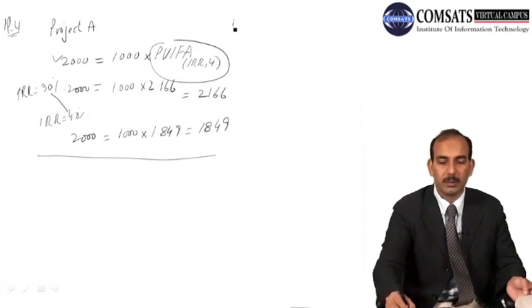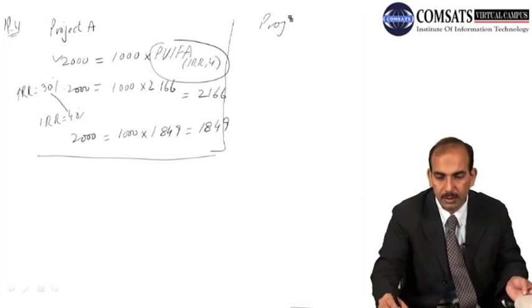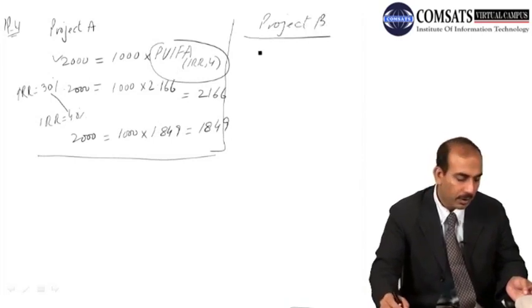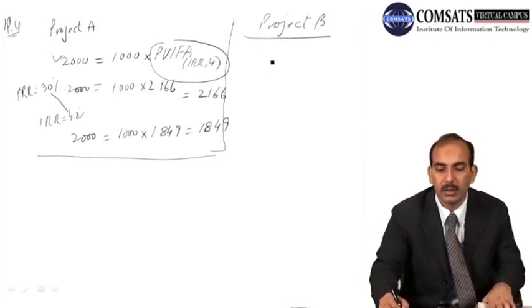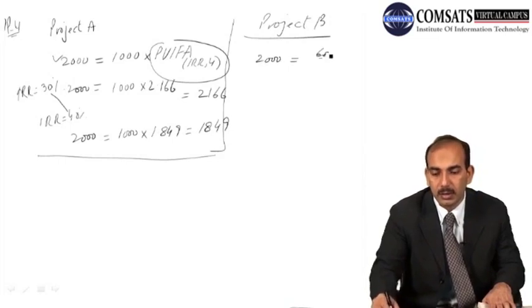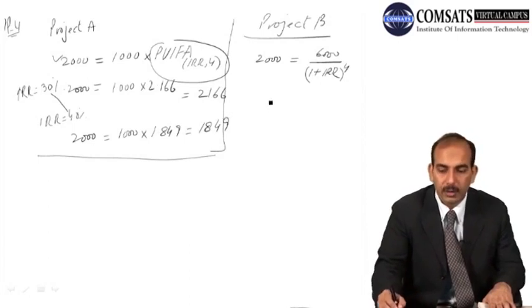And for project B, let's see what happens. We have a cash flow of 6,000 at the end of the 4th year. So we have to make a calculation of 6,000 divided by 1 plus the internal rate of return to the power of 4.